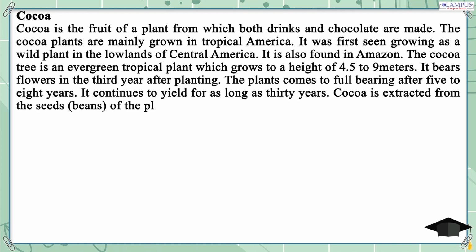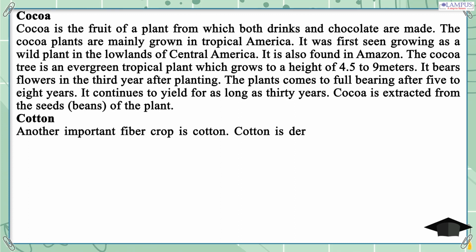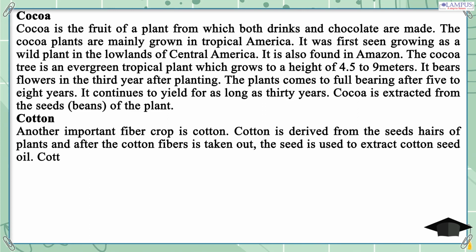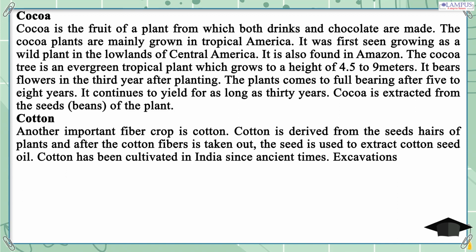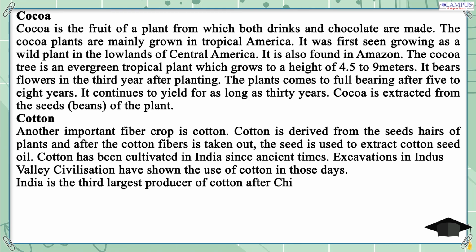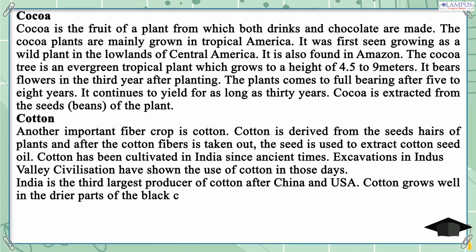Cotton. Another important fiber crop is cotton. Cotton is derived from the seed hairs of plants, and after the cotton fibers are taken out, the seed is used to extract cottonseed oil. Cotton has been cultivated in India since ancient times. Excavations in the Indus Valley civilization have shown the use of cotton in those days. India is the third largest producer of cotton after China and USA. Cotton grows well in the drier parts of the black cotton soil of the Deccan Plateau.